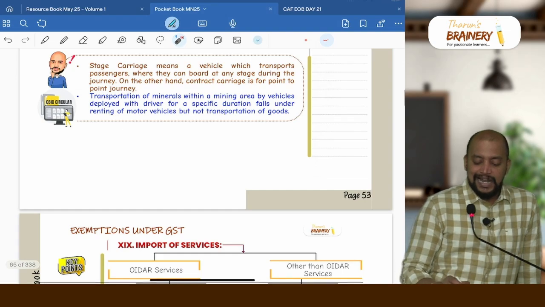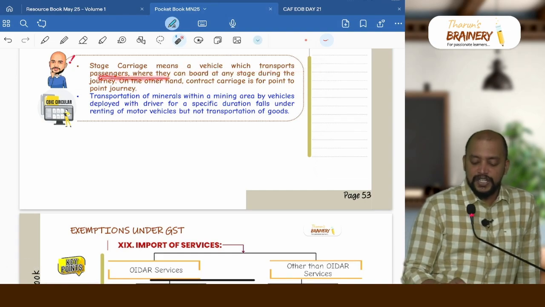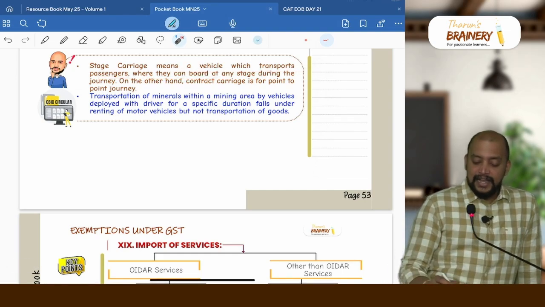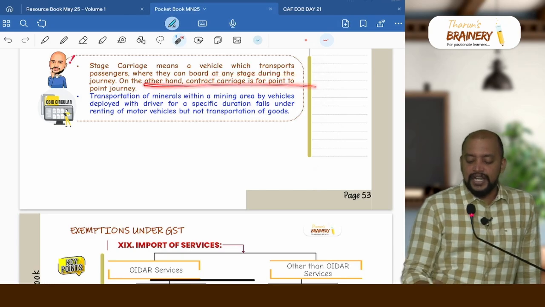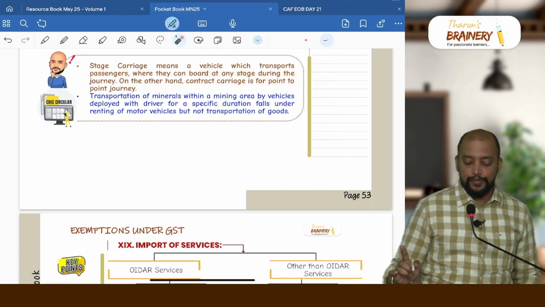So what is stage carriage? Stage carriage means a vehicle which transports passengers where they can board at any stage during the journey, whereas contract carriage is only for point to point travel.